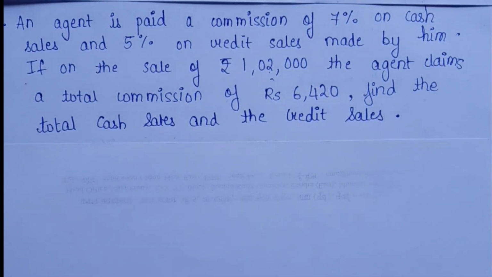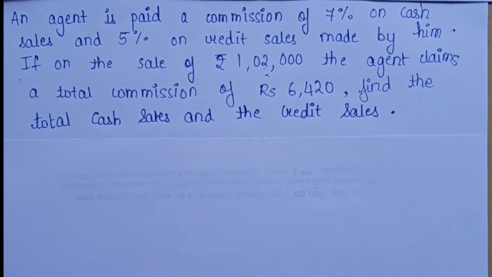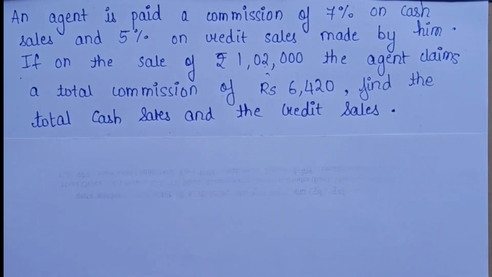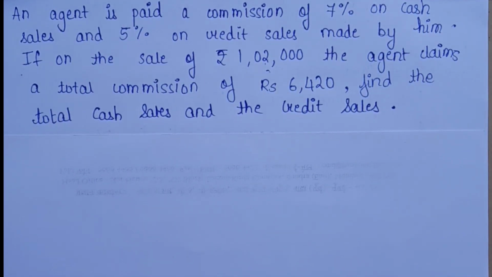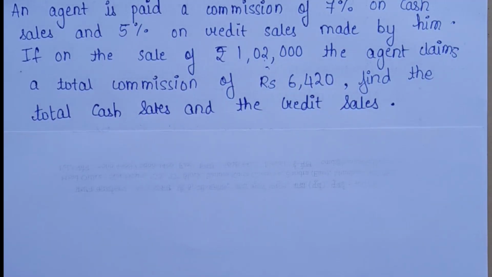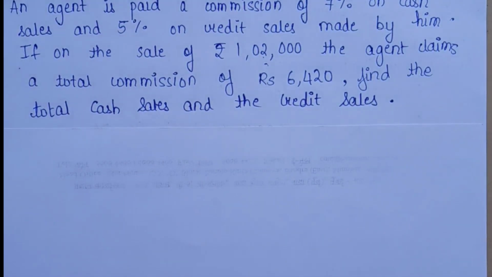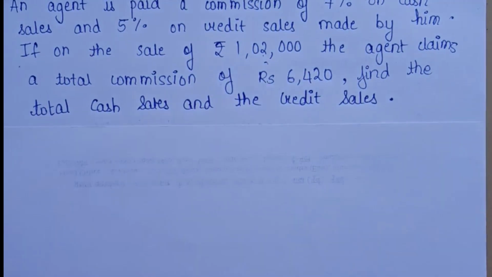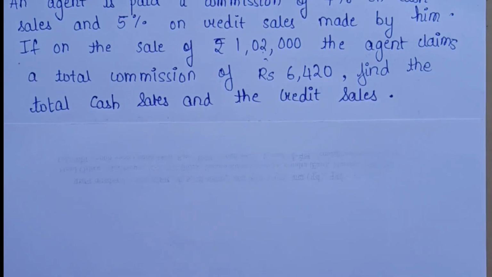Okay, so we go to the next question. An agent is paid a commission of 7% on cash sales and 5% on credit sales made by him. If on the sale of rupees 1,02,000, the agent claims a total commission of rupees 6,420, find the total cash sales and the credit sales.